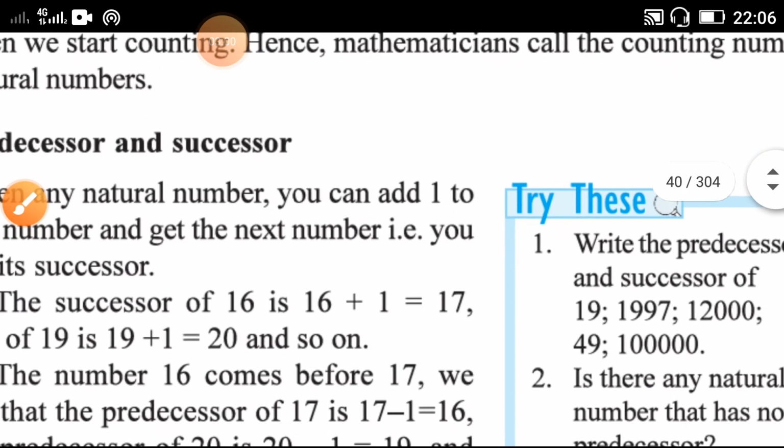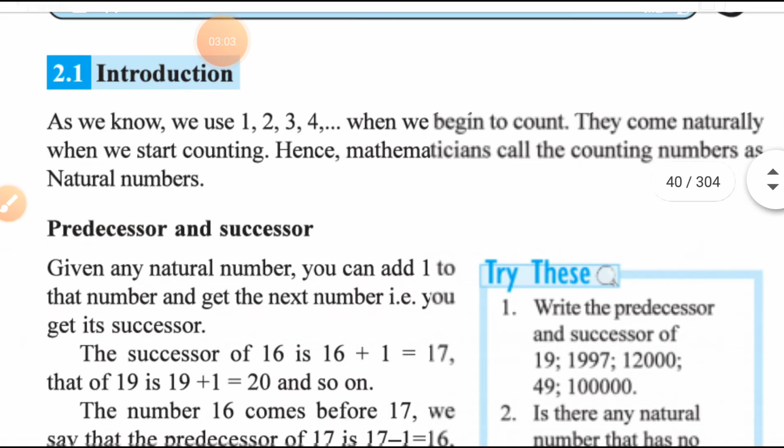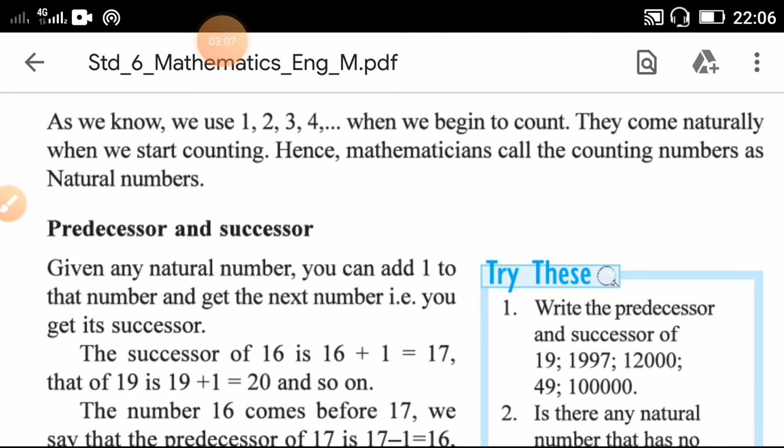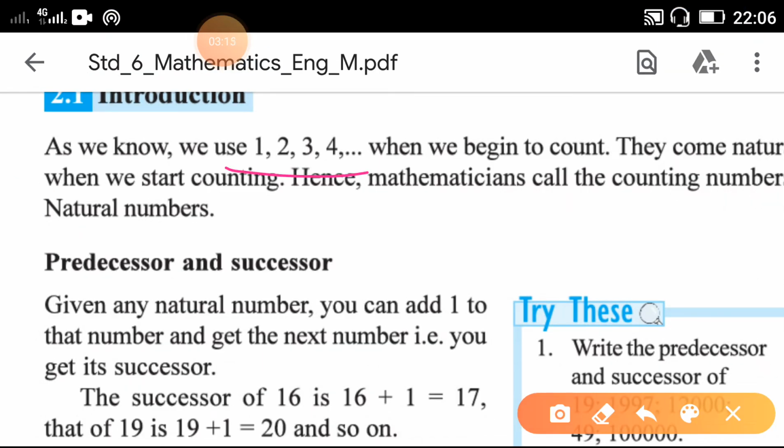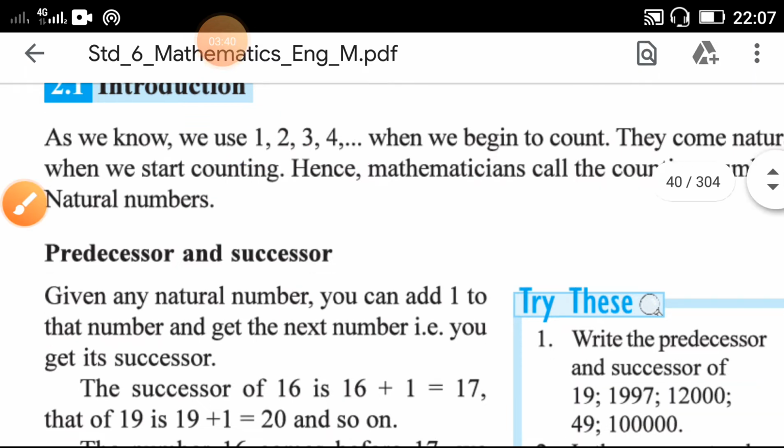Now look here. The natural numbers start from 1. So you can see that before 1 no number is given. So we can say 1 does not have any predecessor, because before 1 no number is given. What is the predecessor of 2? That is 1. The predecessor of 3 is 2. But 1 does not have any predecessor.